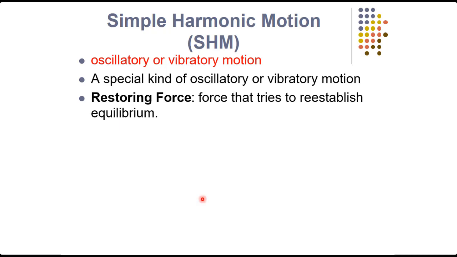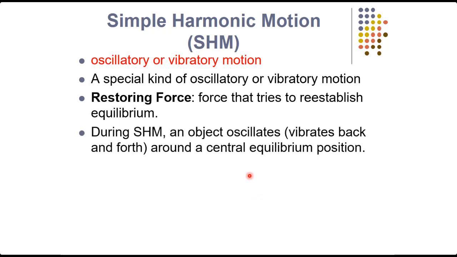Okay, so during a simple harmonic motion, an object oscillates around a central position. What is the meaning of oscillates? It means it vibrates back and forth, or you can say that it oscillates to and fro.